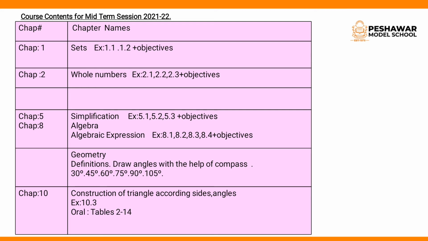Okay, when we draw an angle with the help of a protractor, that is easy. We simply put the protractor and draw the angle, and on the protractor we have the idea that on the left there are down values and on the right there are up values. We count up values on the right and down values on the left. So with a compass, which angles do we draw? Those which are divisible by 3. Here you have been given 30 degree, 45 degree, 60 degree, 75 degree, 90 degree, 105 degree. All of these are divisible by 3. So by compass we make angles which are divisible by 3.